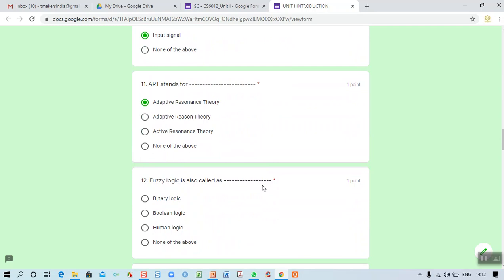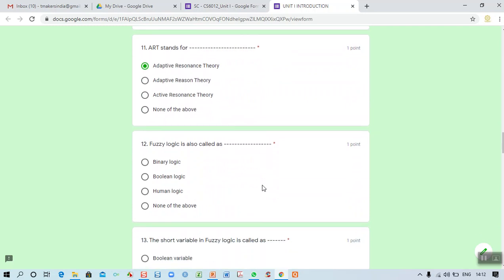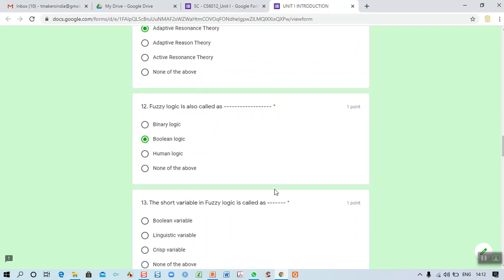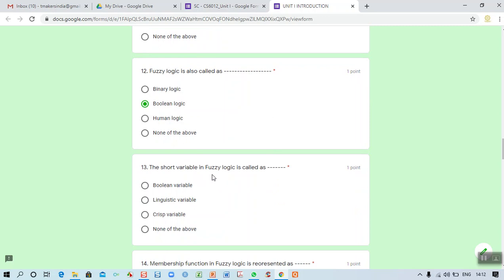Then the 12th one: fuzzy logic is also called Boolean logic, because it is derived from the conventional logic, right? 13th question: the short variable in fuzzy logic is called what? The short variable of fuzzy logic is called a linguistic variable. For example, fuzzy logic derives the answer between 0 and 1.